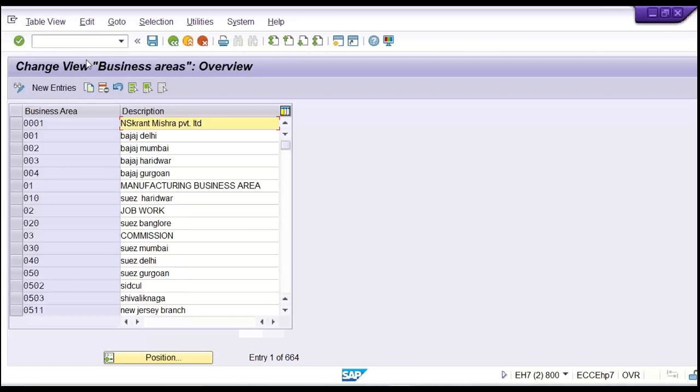Everything is available, right? So if you're searching for a transaction code and you're not able to remember it, it doesn't mean that you're not a good consultant. No, not at all. Let's suppose you have to call somebody on his mobile number. Is it possible to remember all the mobile numbers? No. That is why we have a contact list, and we save them, isn't it? Likewise, with transaction codes, there is no need to remember all of them.